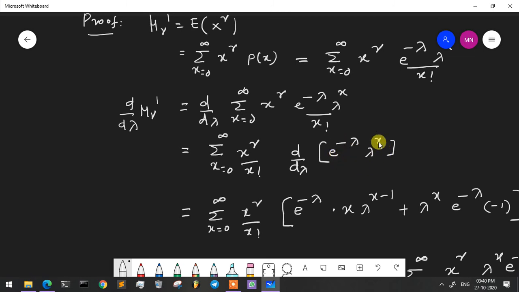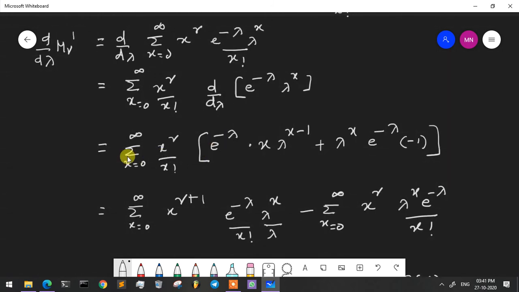Here we have a product of two terms. So, summation x is equal to 0 to infinity x raised to r by x factorial into the derivative of the product, which means first into derivative of the second plus second into derivative of the first. So, e raised to minus lambda into x lambda raised to x minus 1 plus lambda raised to x into e raised to minus lambda into minus 1.